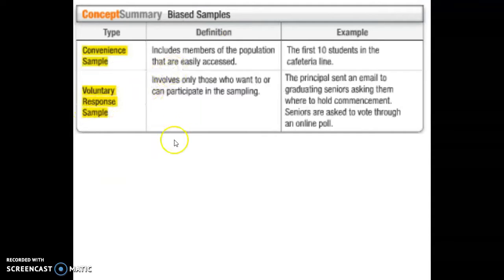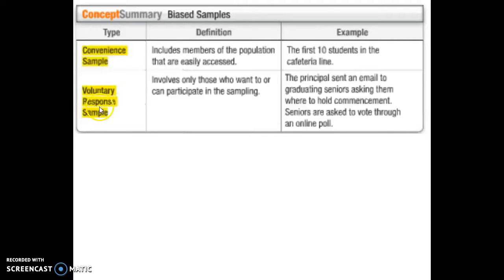So one way to be biased is a convenience sample. By just grabbing the first 10 students in line, or the first 10 people that walk through the door. That's just convenient. Because they could, in a bigger setting, all have the same views.